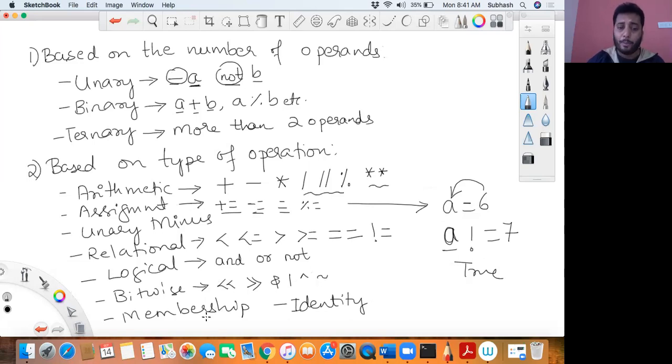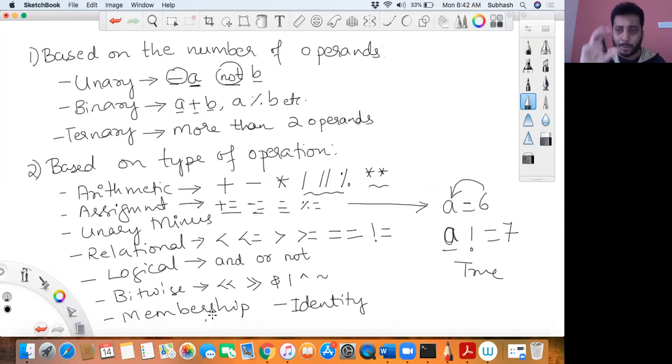Then we have the membership operator, which tells whether something is a member of a sequence or not. If I give you any element, not only a number, any element, I want you to tell me whether that element is part of a particular sequence or not. What is a sequence? I'll tell you in some time again.